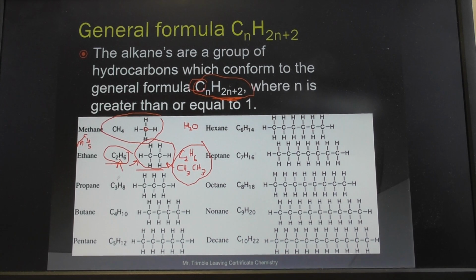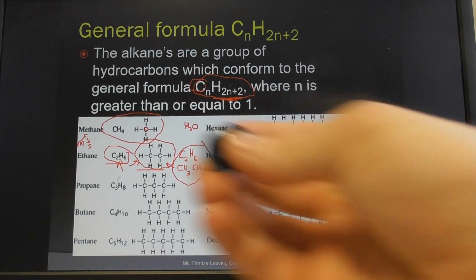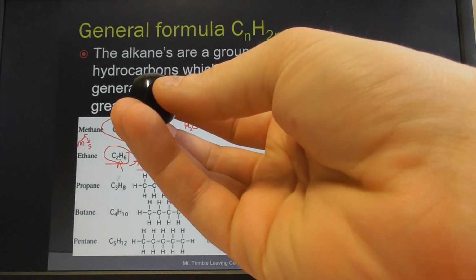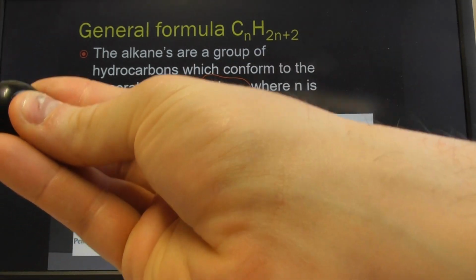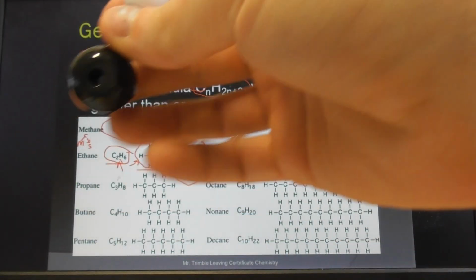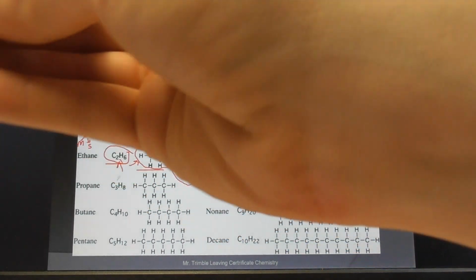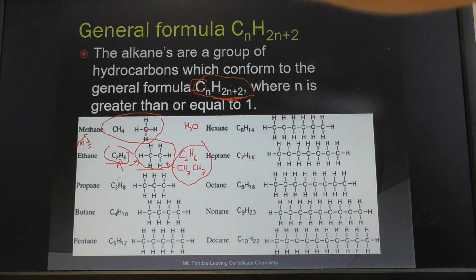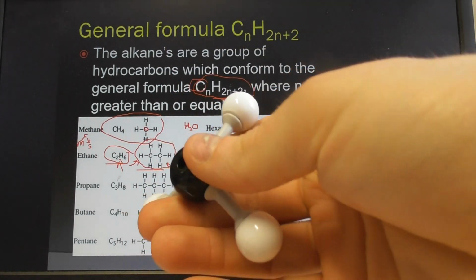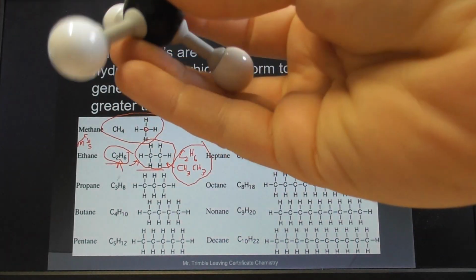Every carbon, if this was a carbon atom, every carbon has 4 bonds to it. So if we were to make the first member, there would be 4 hydrogens around it. There's 1, 2, 3 and 4. So that's the methane molecule.